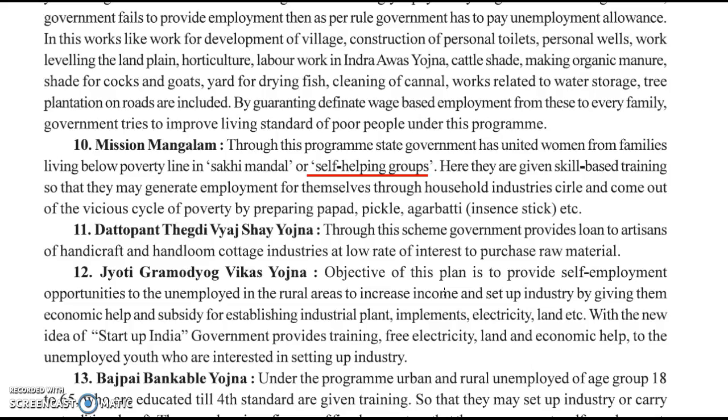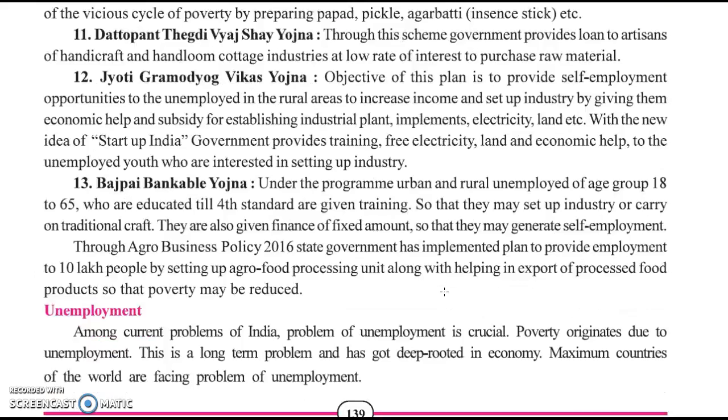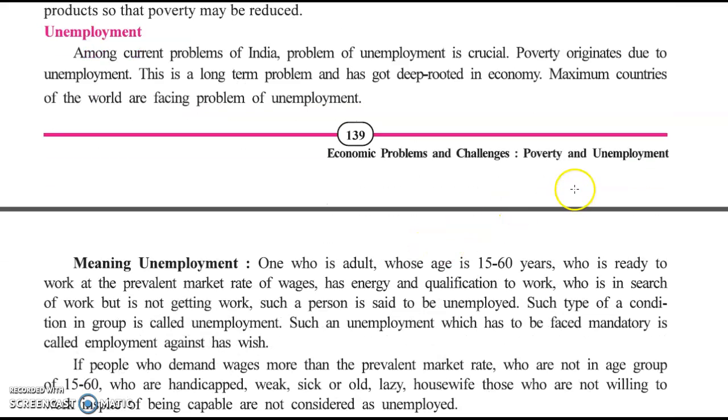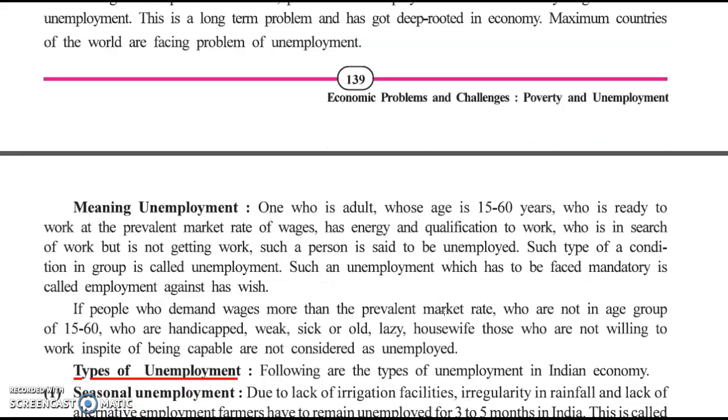There were other schemes also. Now, talking about unemployment. What is unemployment? One who is an adult whose age is 15 to 60 years and is ready to work at the prevalent market rate of wages, has the energy and qualification to do work, and if that person is not able to find proper employment, then that is called unemployment.